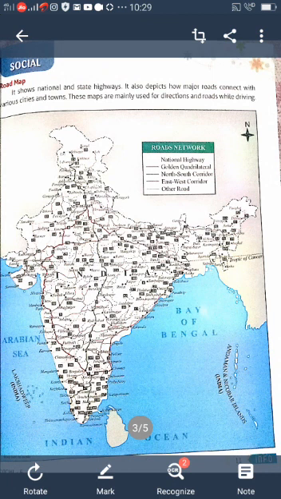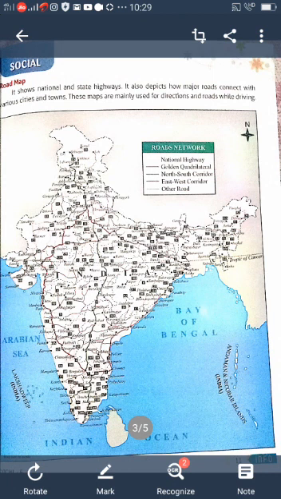We easily identify the states or cities. And in a world map, the continents and oceans also. The political map shows the political divisions of the world. That means continent, country, states, districts, etc. Understood?